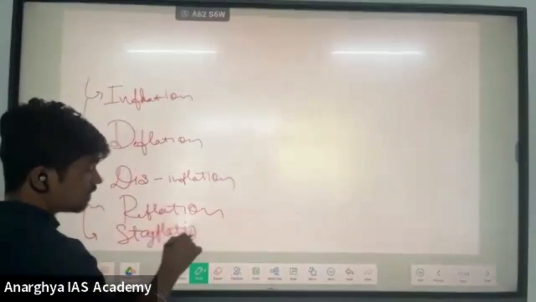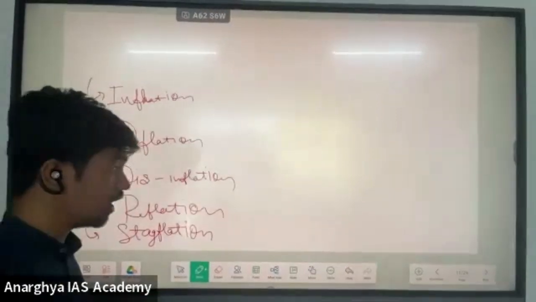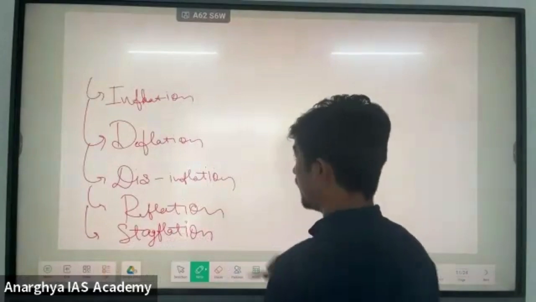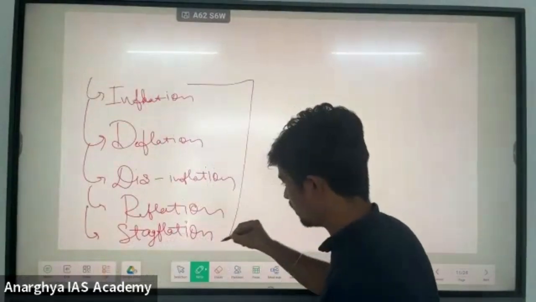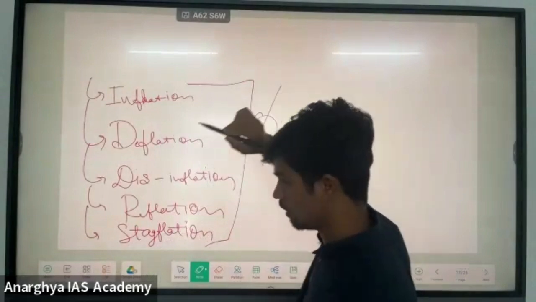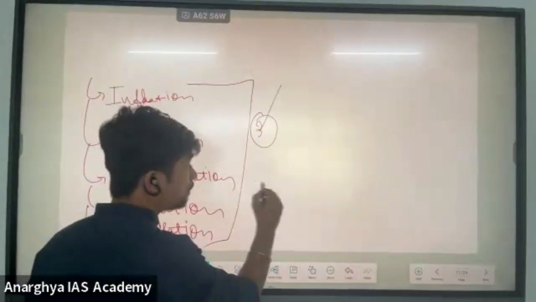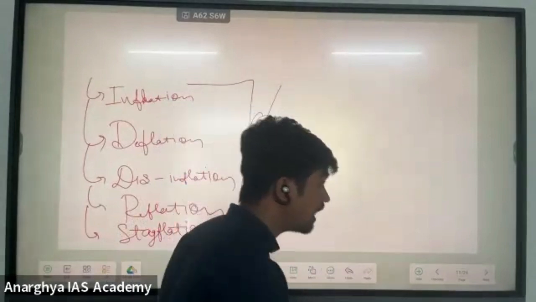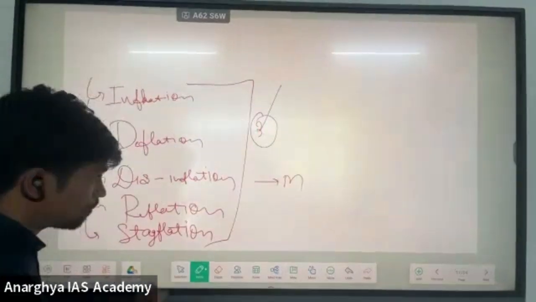These are words mentioned repeatedly in the economic survey, and they are basic concepts. I said there are three direct questions from the economic survey, and multiple questions indirectly.